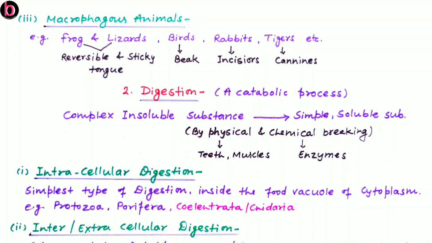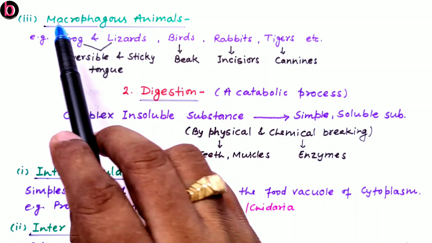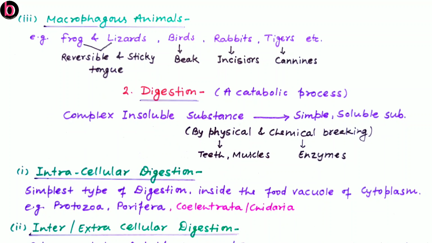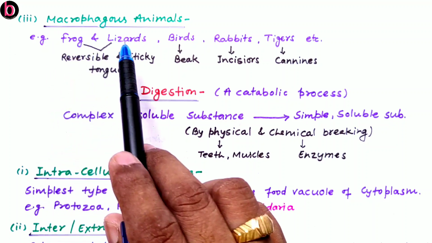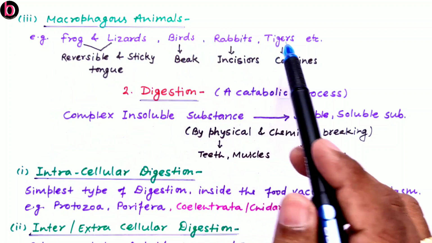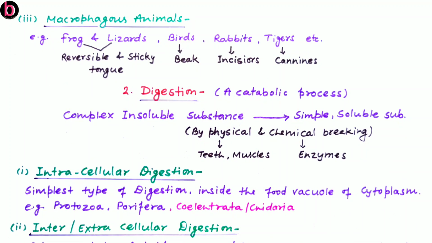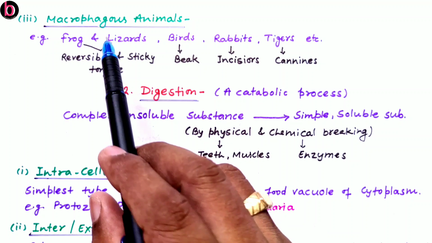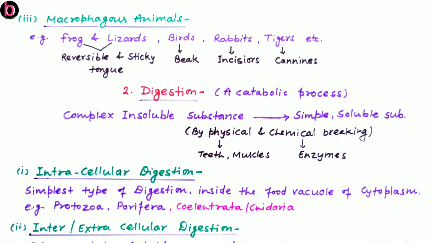The third one under ingestion is macrophagous animals. They feed on large food material, compared to microphagous or filter feeders as well as fluid feeders. Examples are frog, lizards, birds, rabbit, tigers, human beings. There are so many. We can say most of the animals are macrophagous in nature.